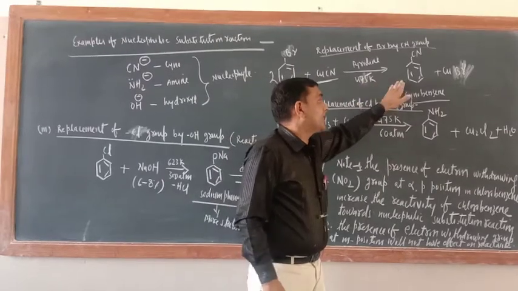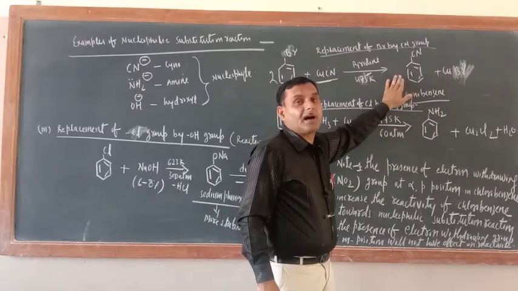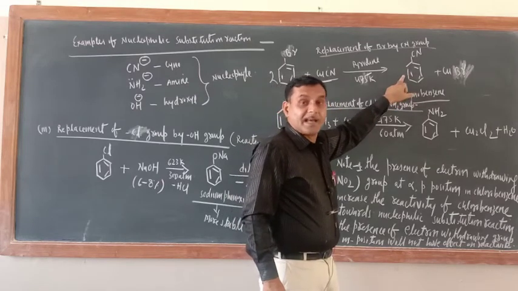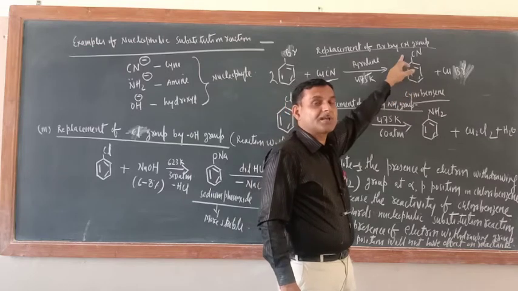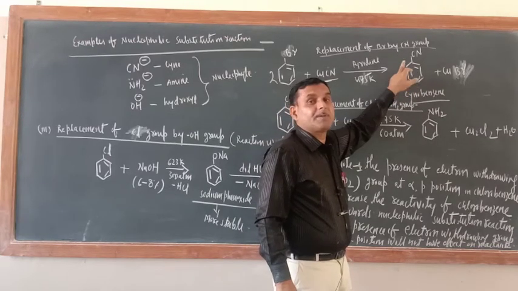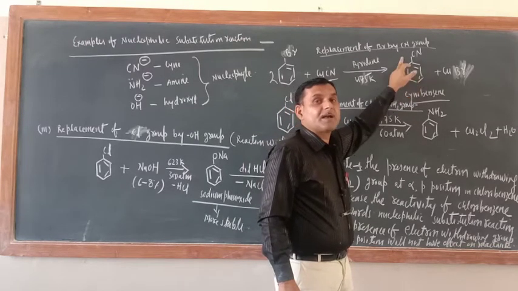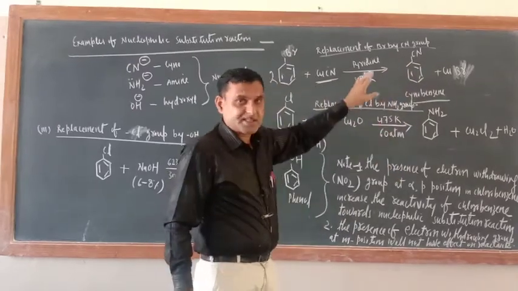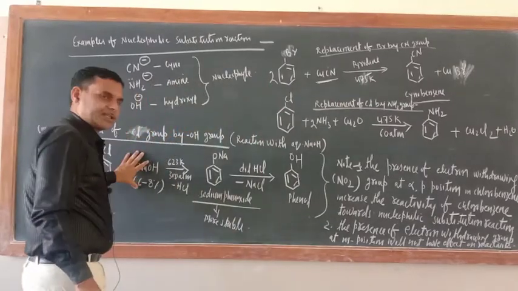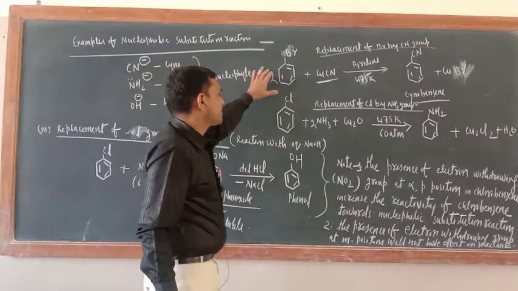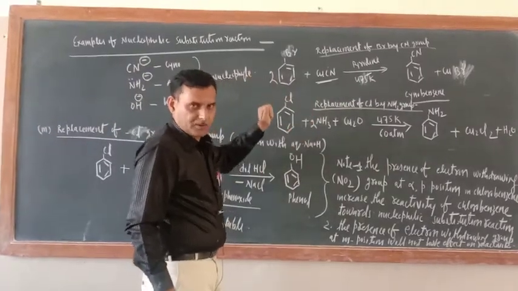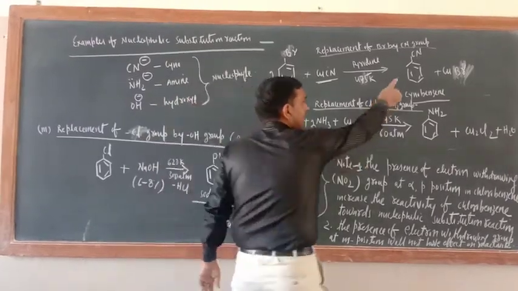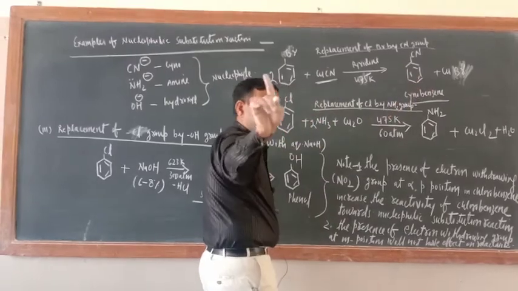So here we can get 3 categories of organic compound: benzoic acid, then aniline, meaning the benzene ring with an NH2 group, and benzamide, C6H5CONH2. That is why I wrote these reactions. These reactions are not given. Only this reaction is given in the NCERT book. These 2 reactions have not been given. But due to the synthetic importance of this compound I wrote them, because this will be required in conversions.